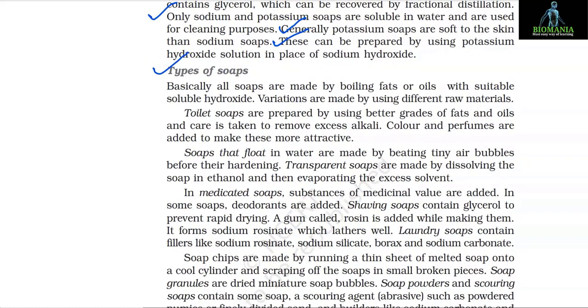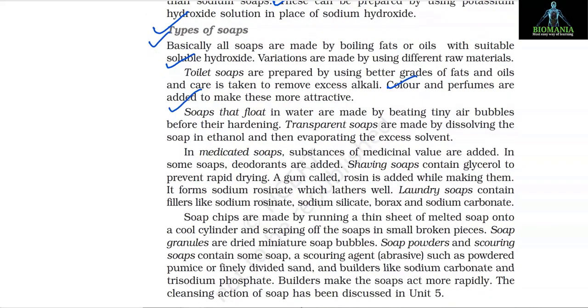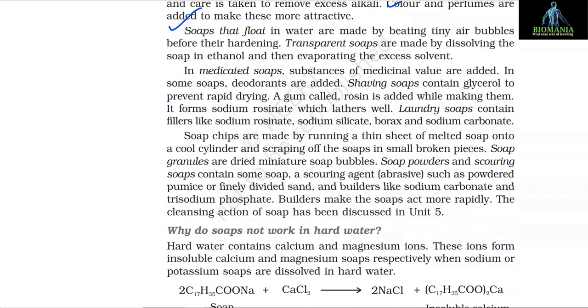Types of soaps. Basically, all soaps are made by boiling fats or oils with a suitable soluble hydroxide. Variations are made by using different raw materials. Toilet soaps are prepared by using better grades of fats and oils, and care is taken to remove excess alkali. Color and perfumes are added to make these more attractive. Soaps that float in water are made by beating tiny air bubbles in before their hardening. Transparent soaps are made by dissolving the soap in ethanol and then evaporating the excess solvent.